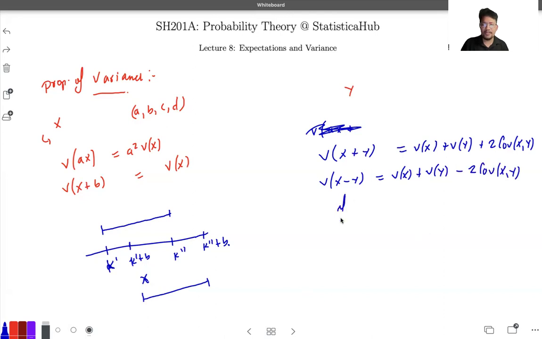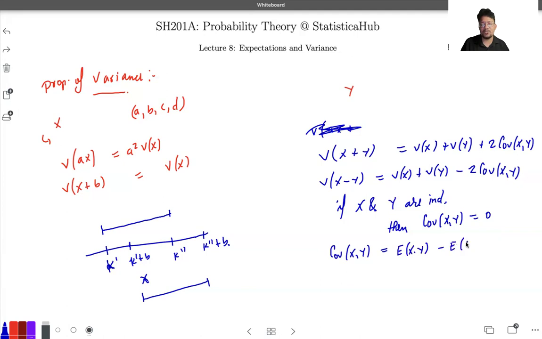Now the point is, if x and y are independent, then the covariance term between x and y will come out to be 0. And how does this come out to be 0? Because the covariance of random variables x and y is expanded as expectation of x times y minus expectation of x times expectation of y.